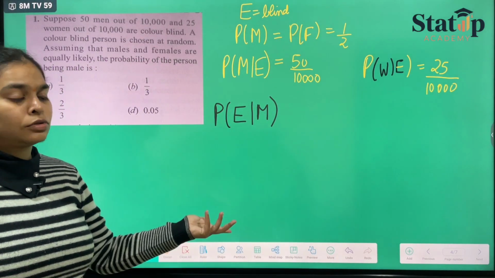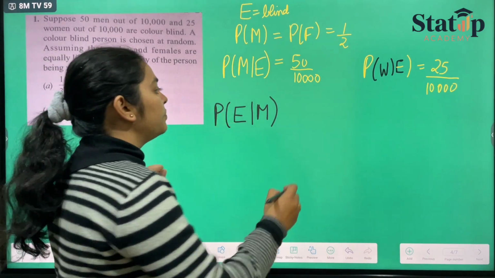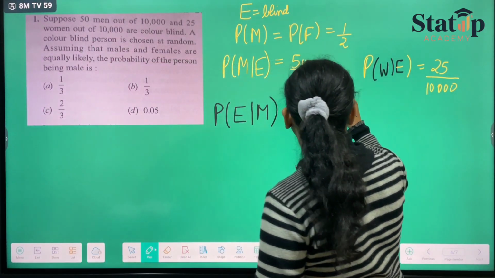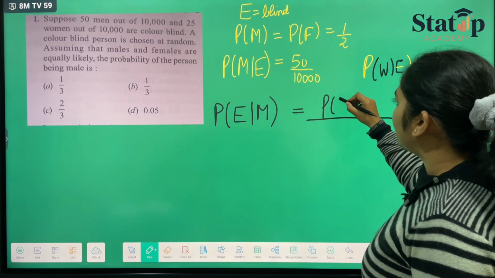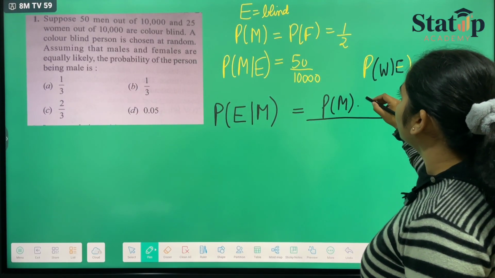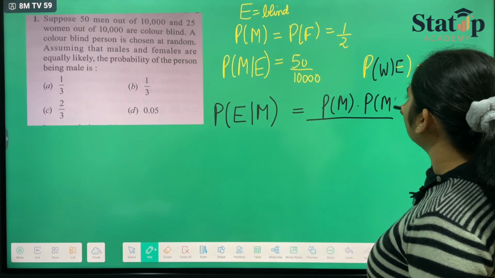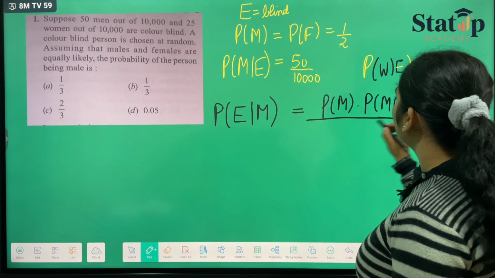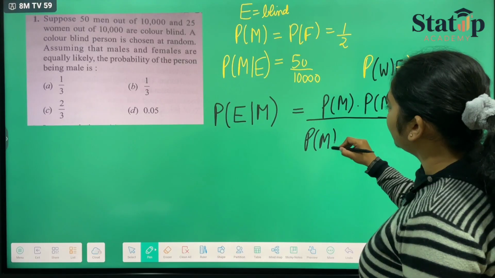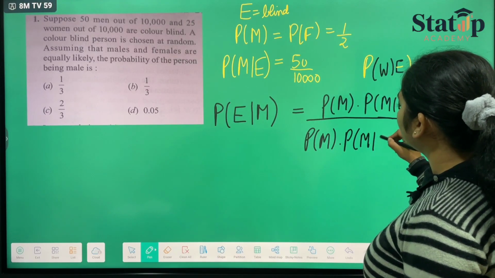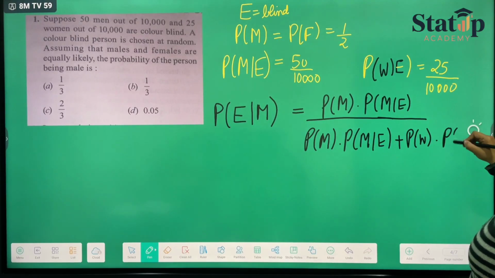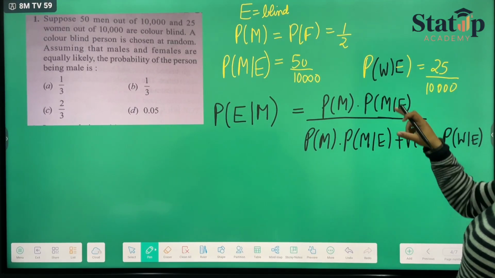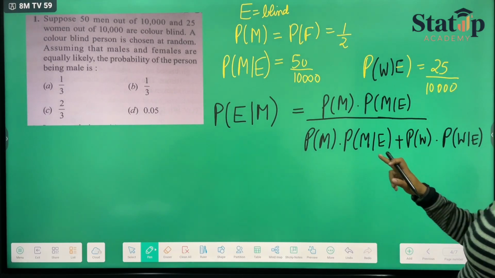This is known as the reverse rule of probability. So we'll reverse it, and this should be equal to probability of M into probability of M given E, upon probability of M into probability of M given E, plus probability of W into probability of W given E. We have to find whether it is a man, so we'll keep it in the numerator, and the total we'll keep in the denominator.